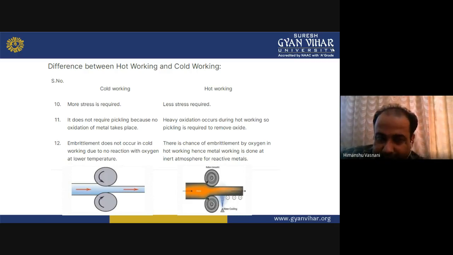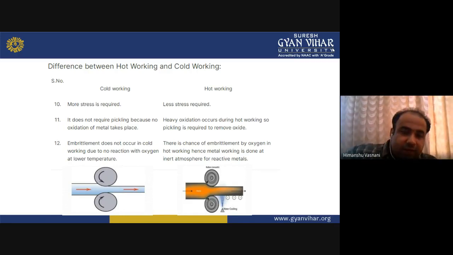Cold working embrittlement does not occur in cold working, due to no reaction with oxygen at low temperature. In hot working, there are chances of embrittlement by oxygen. Hence, metal working of reactive metals is done in an inert atmosphere. At the bottom, you can see some diagrams, one showing cold working and the other hot working.